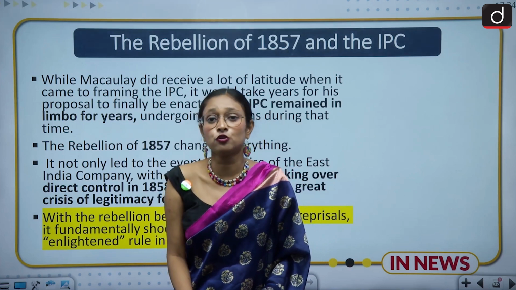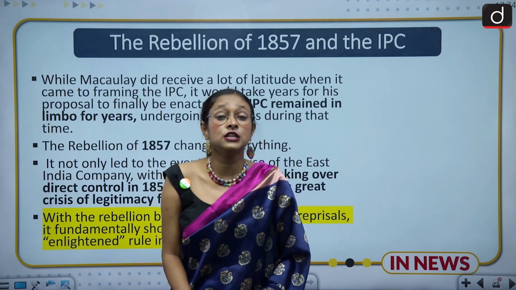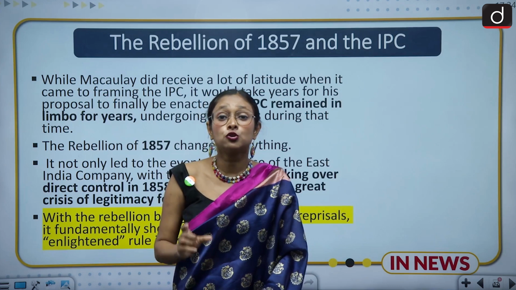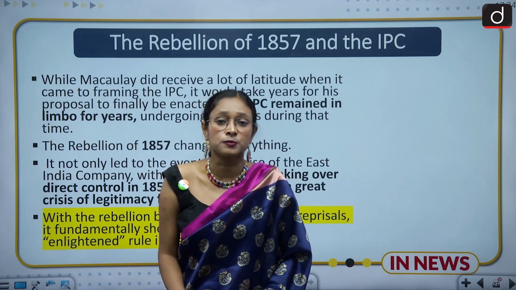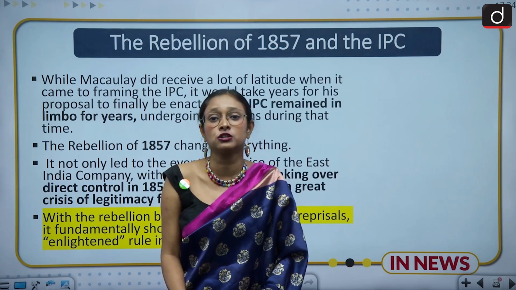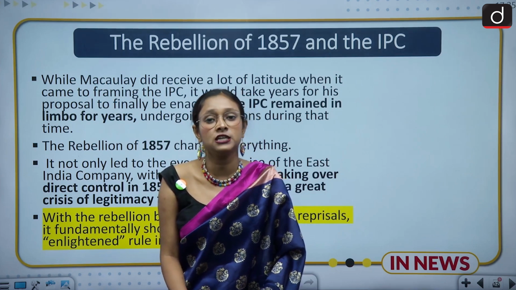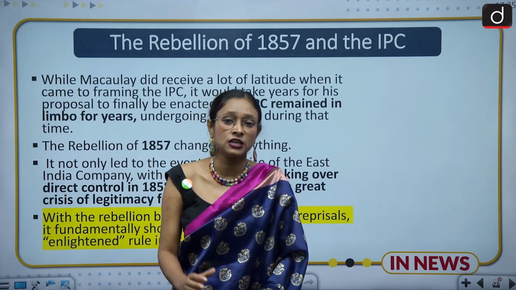But when there was the revolt of 1857, the Britishers realized that there should be a proper codification of the laws, and proper laws to rule this country, because earlier they were facing so many administrative problems. And after this revolt, they knew that the Indians are much more aware. So there should be more scrutiny on them, and because of that scrutiny they enacted such a law. So it took almost 30 years to enact it.